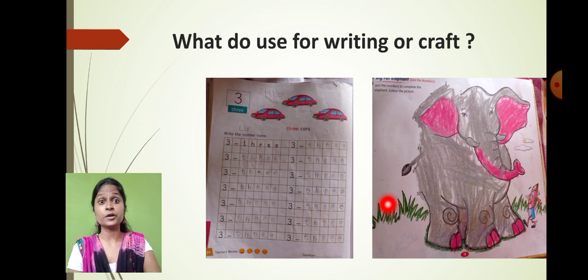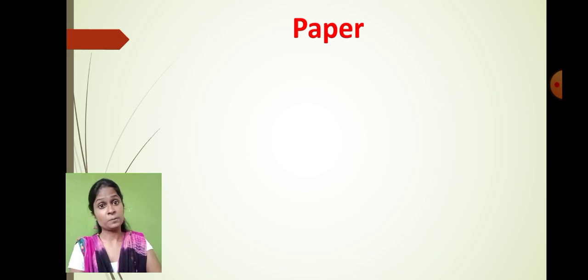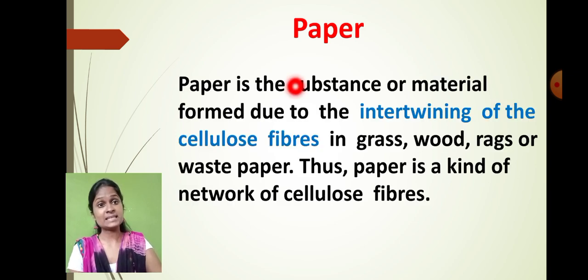On paper you are drawing, and by using paper you are making craft as well, right? But have you ever thought how exactly we get paper? What is paper basically? From where do we get paper? Let's see the basic meaning of paper. We are using paper for various purposes. So from where do we get paper? As you can see, paper is a natural substance.